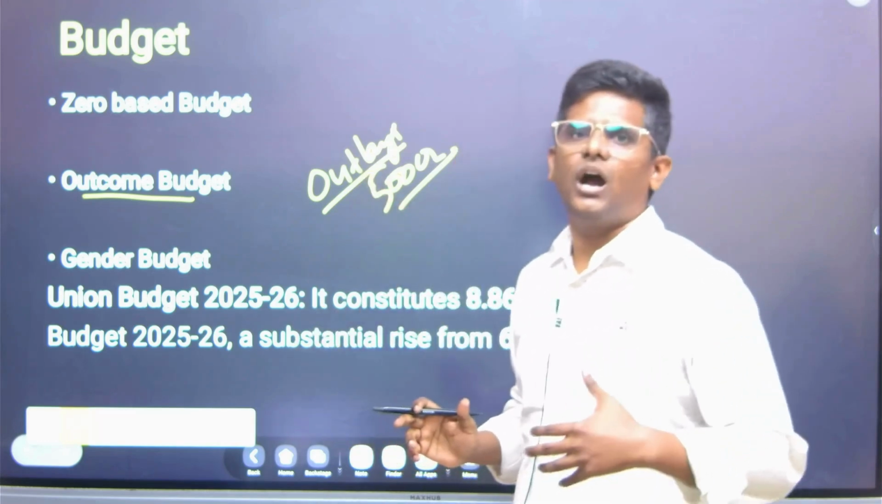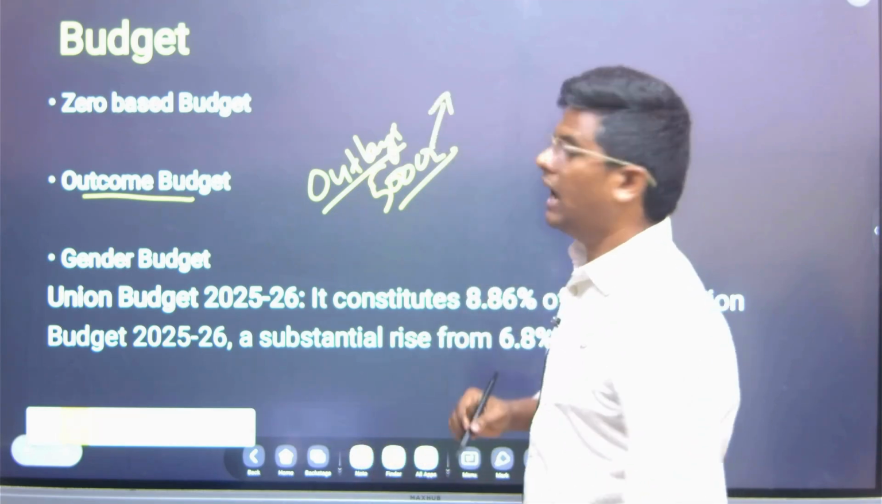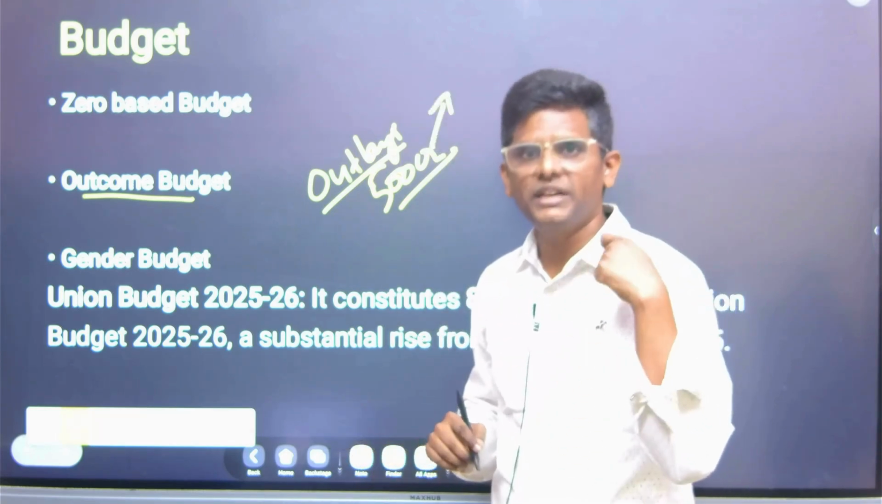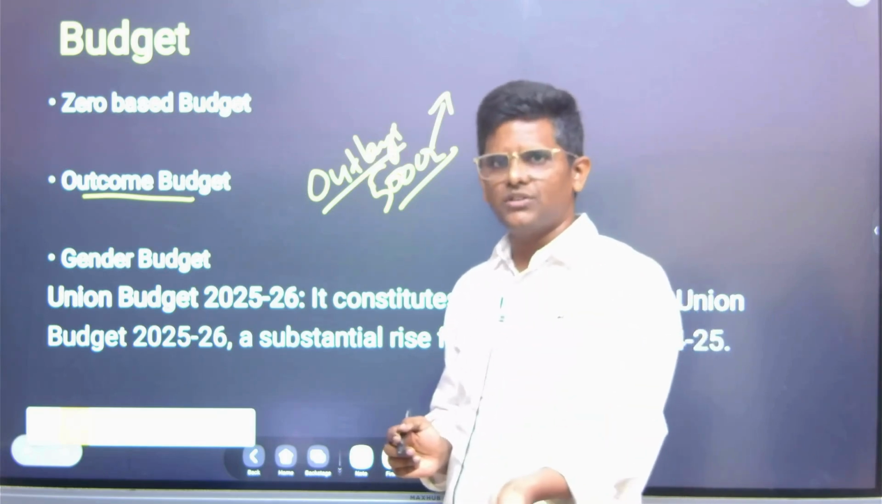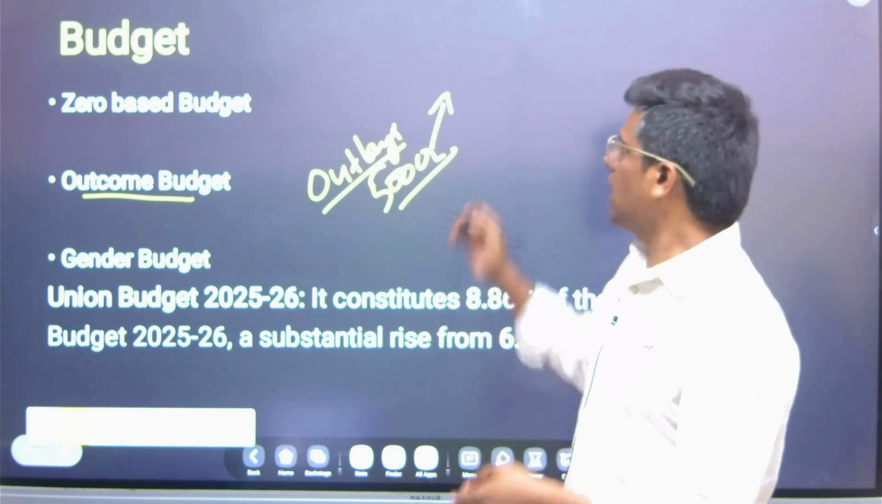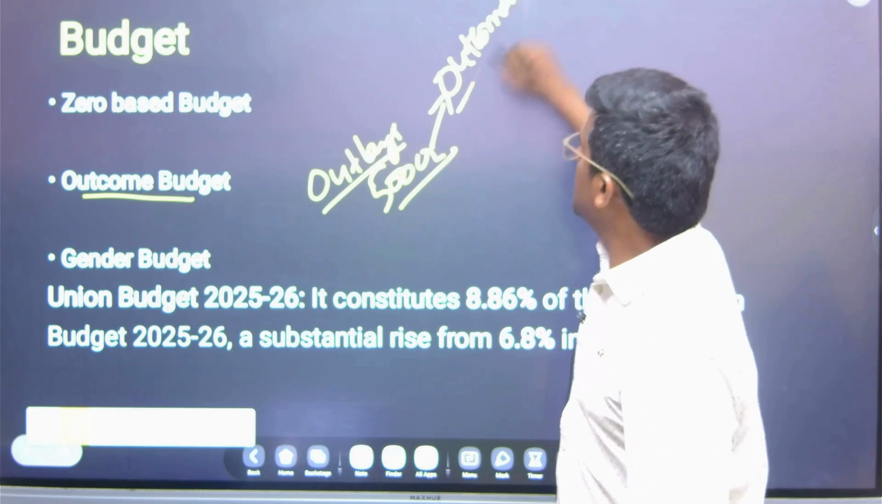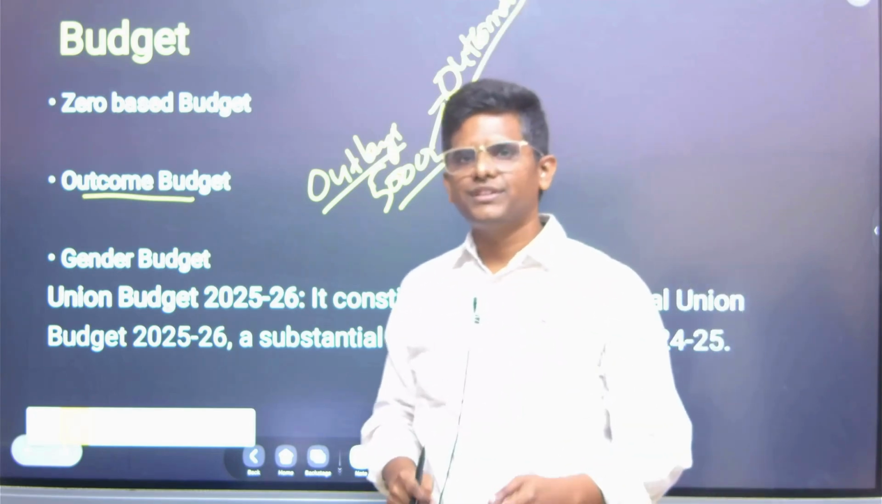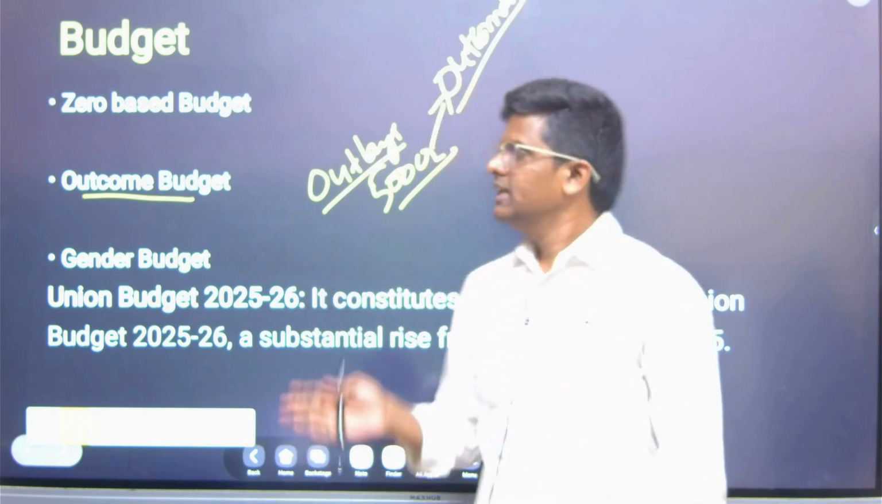But what is the outcome of that scheme? How many people have to receive education? How much enrollment has to increase? How many schools have to be repaired, or how many new schools have to be constructed? That is the outcome. So the outcome budget emphasizes what the outcomes are for the citizens, how it is going to benefit them. That is more important than outlays.